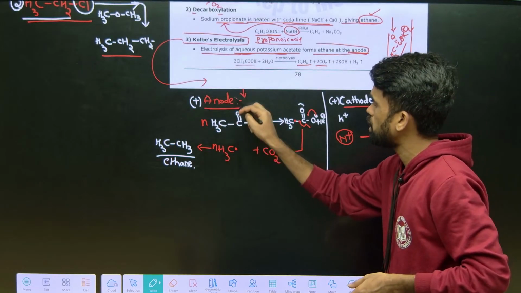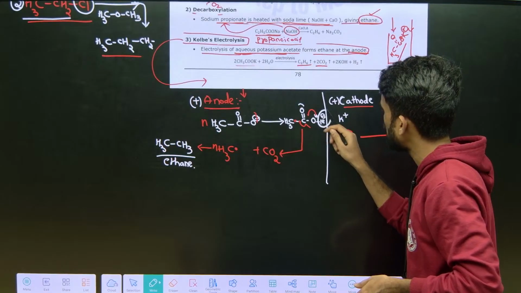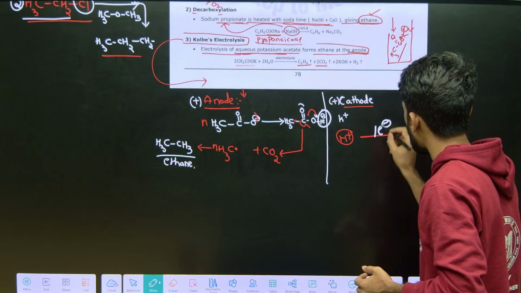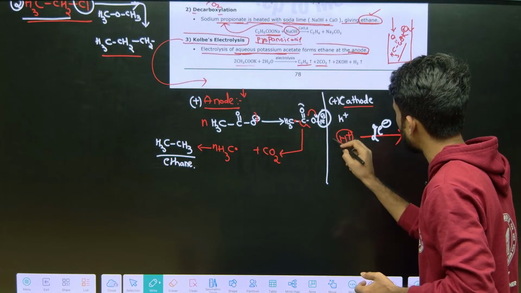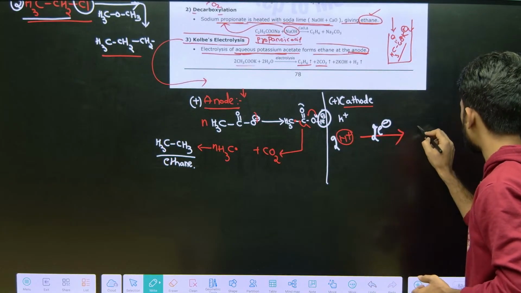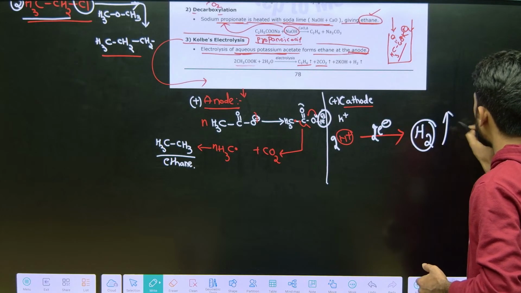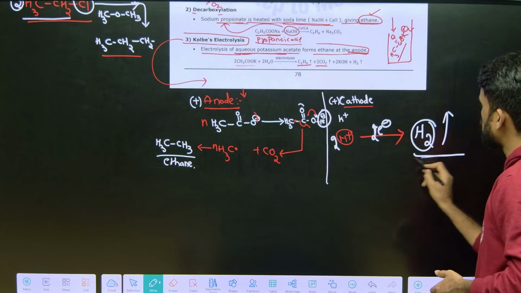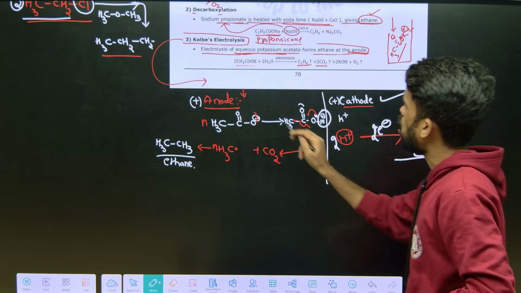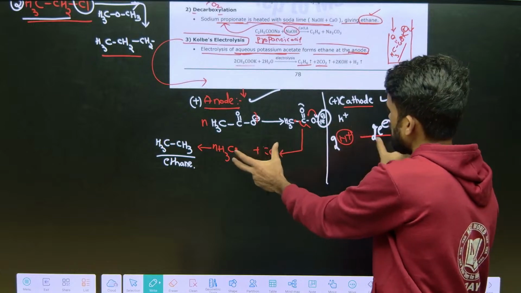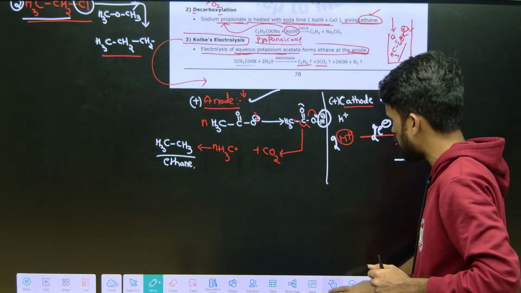Whatever electrons are released at the anode, those electrons are taken by the H plus ions coming from water and released as H2 gas. So reduction takes place at the cathode, and oxidation takes place at the anode. This is what you need to mention, and if you mention these reactions, that is really good.